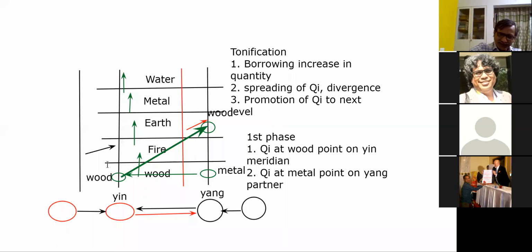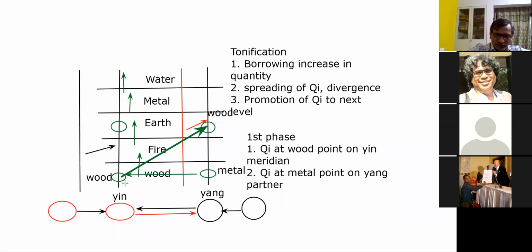Okay. So if you increase wood here, what will happen? There will be another thing that will happen. There is Qi available at the earth point. Try to understand. If you are tonifying, it means you are increasing the quantity of Qi available at the wood point here on the yin meridian.